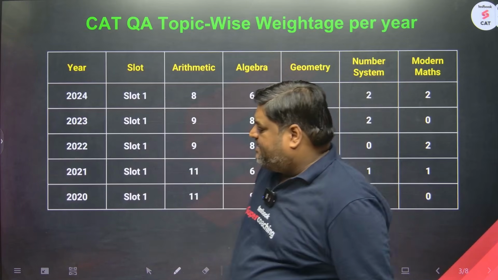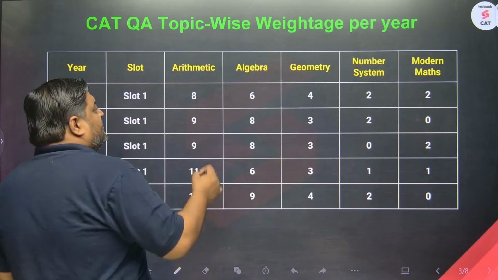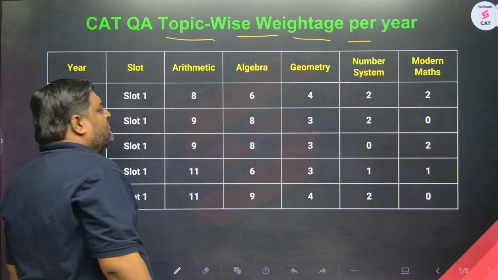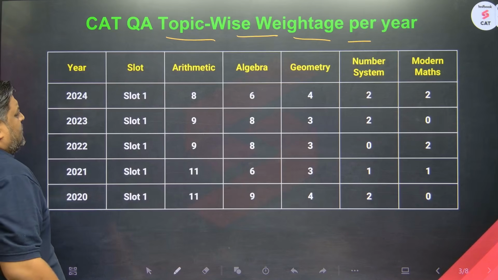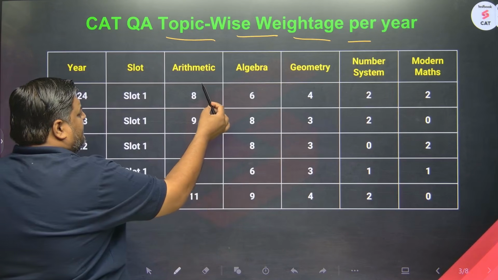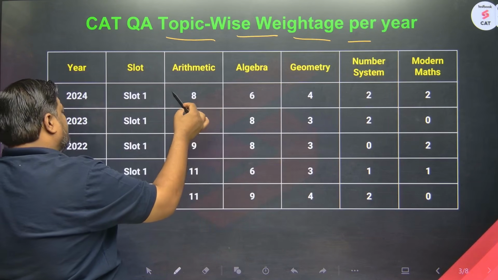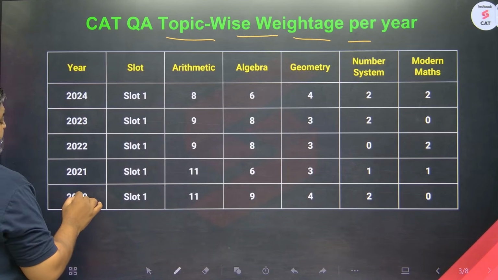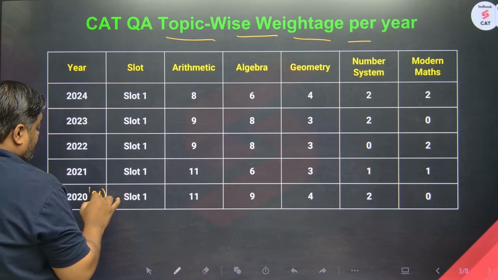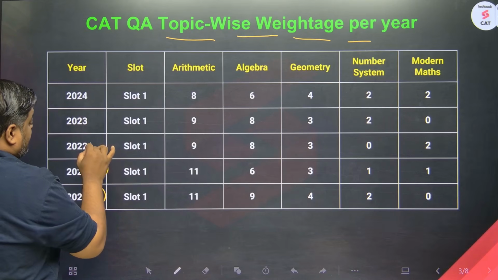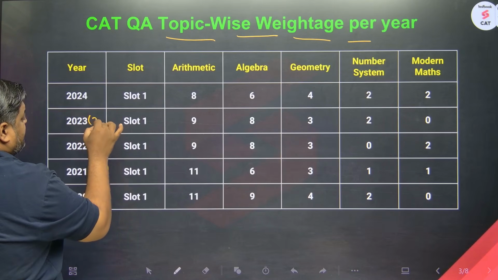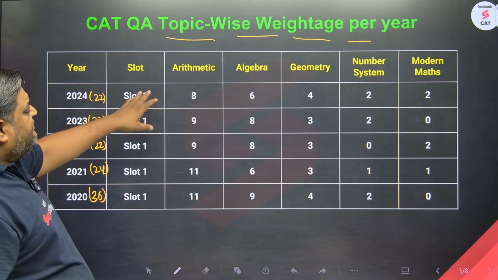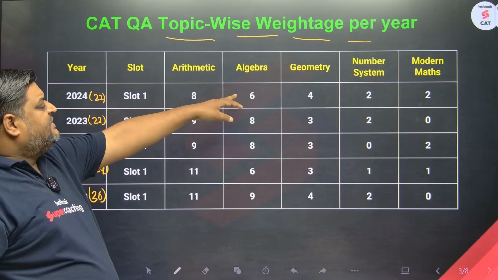Also, you have this table where you will come to know the topic-wise weightage of each of the modules. So, as we can see, close to 8 questions were from arithmetic out of 22 questions. Number of questions you can refer from the last slide, right? 2020 में there were 26 questions, then 24 questions, and 22 questions each. So out of 22 questions, roughly 8 questions were from arithmetic, 6 from algebra, 4 from geometry.